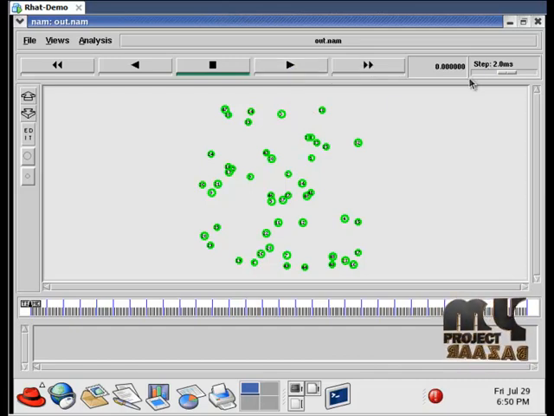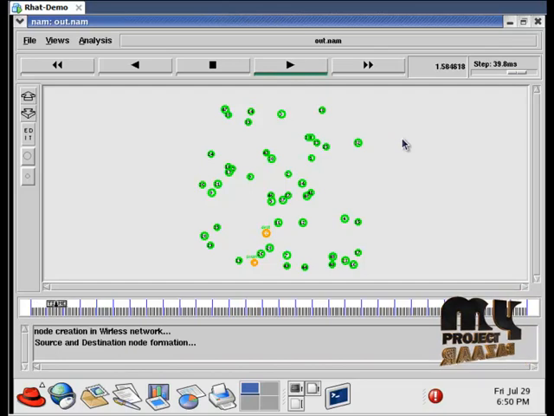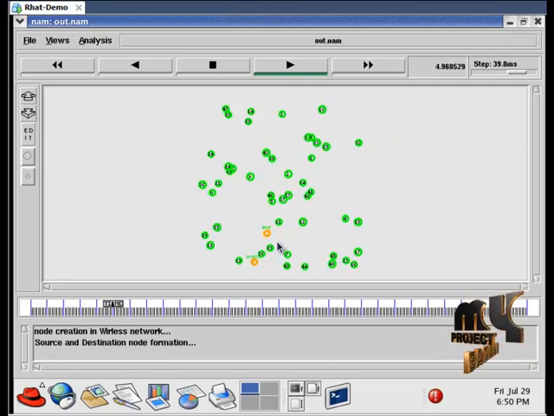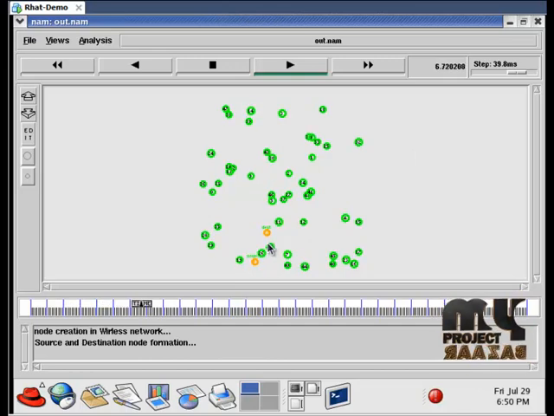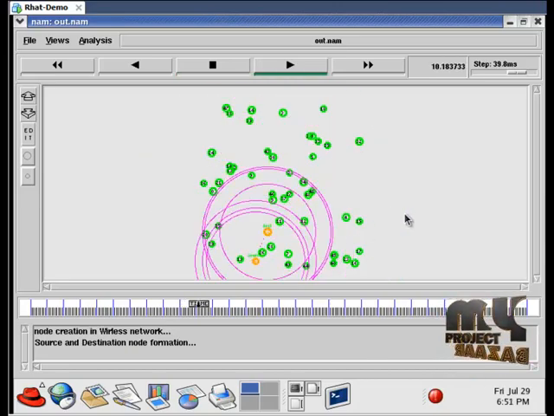Now our NAM trace will open, and in that we have to click this play button. Our network consists of 50 nodes, which are placed dynamically. When we increase the speed, it will start the process. In our project, the source and destination are also deployed dynamically. So node 6 acts as the source and node 22 acts as the destination.